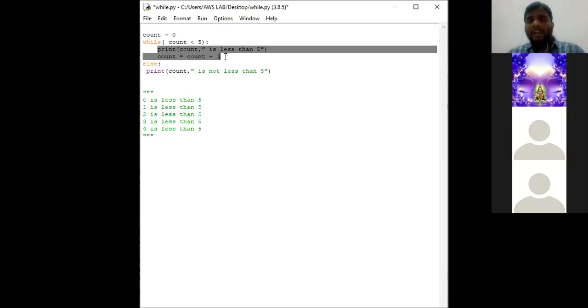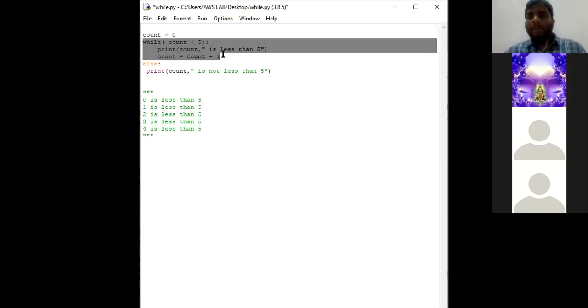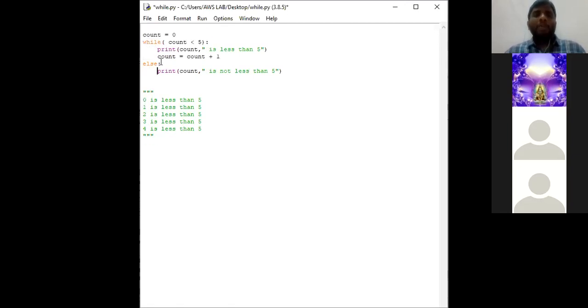Here the while condition 5 less than 5 is false, so it does not execute the body of the while loop. Since the while condition failed, the interpreter goes to else and performs the statement like this. So the output will be: 5 is not less than 5. Clear? Our output is this.